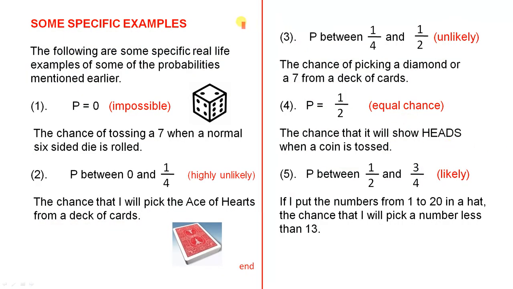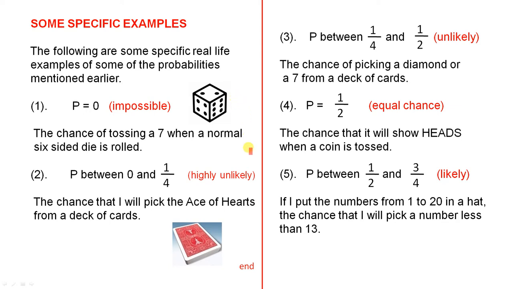Some specific examples. The following are some specific real-life examples of some of the probabilities mentioned earlier. If the probability is 0, that means the event is impossible. And here's an example. The chance of tossing a 7 when a normal 6-sided die is rolled. The reason it's impossible is there's no 7 on the die.